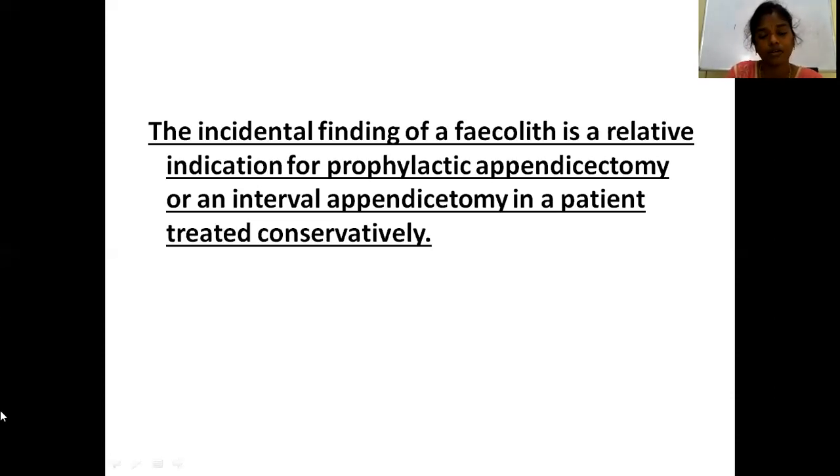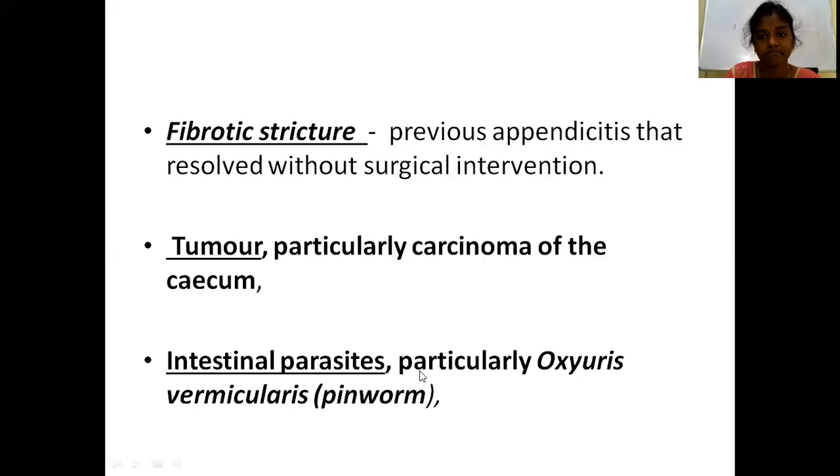What are the other causes of obstruction in the lumen of the appendix? One is fibrotic stricture. Apart from the fecalith or appendicolith, another cause of obstruction of the lumen of the appendix is fibrotic stricture, that is, previous appendicitis that resolved without surgical intervention.